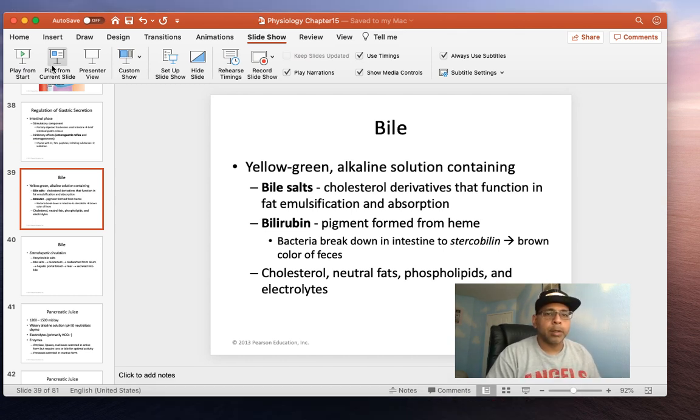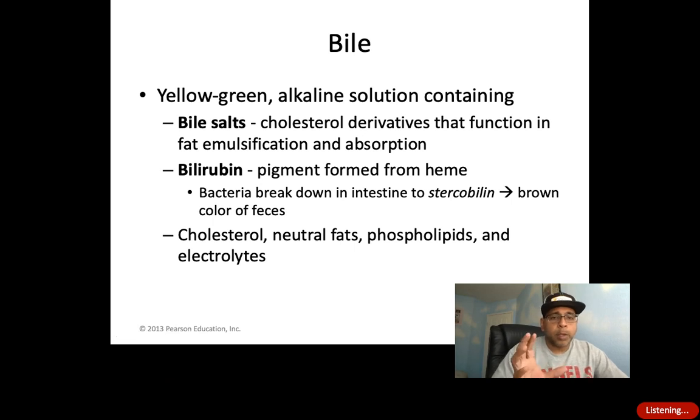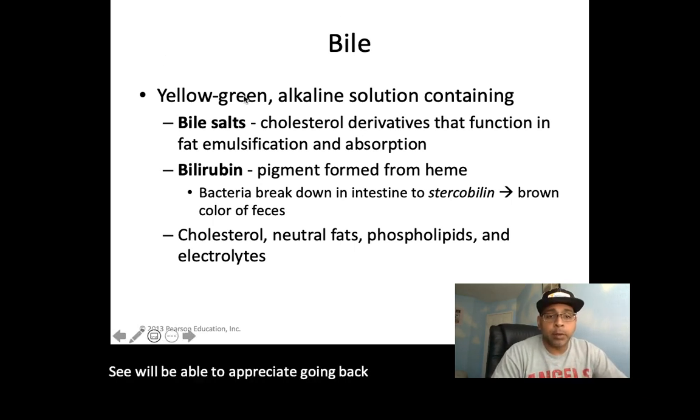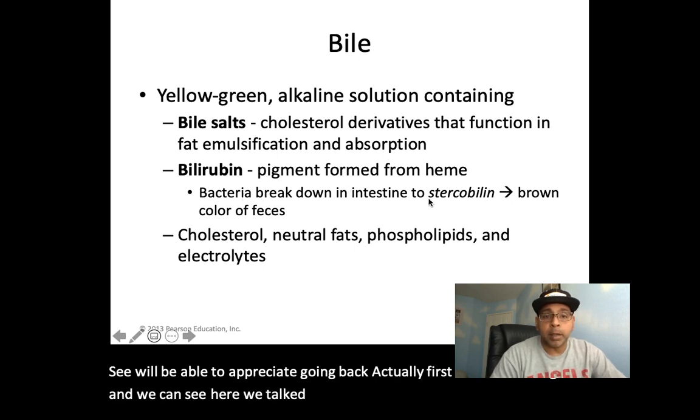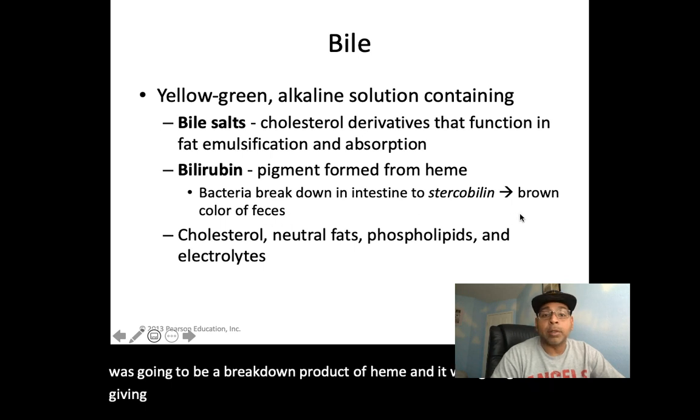So here, when we talk about the digestive tract and digestive system, going back first, we talked about stercobilin and how stercobilin is a breakdown product of heme, giving our feces its brown color.